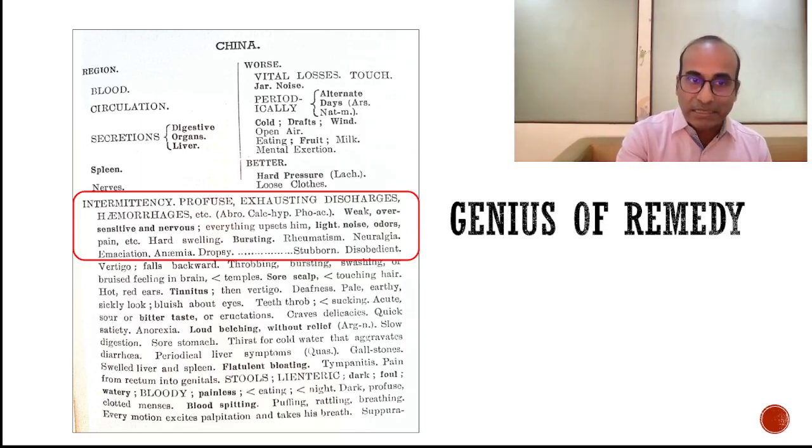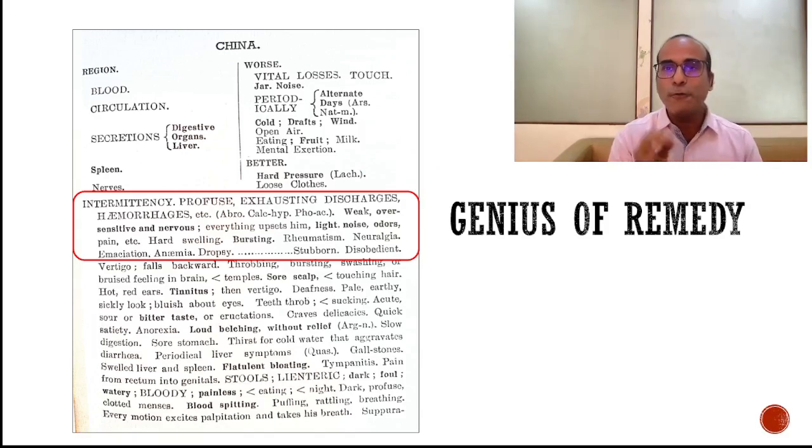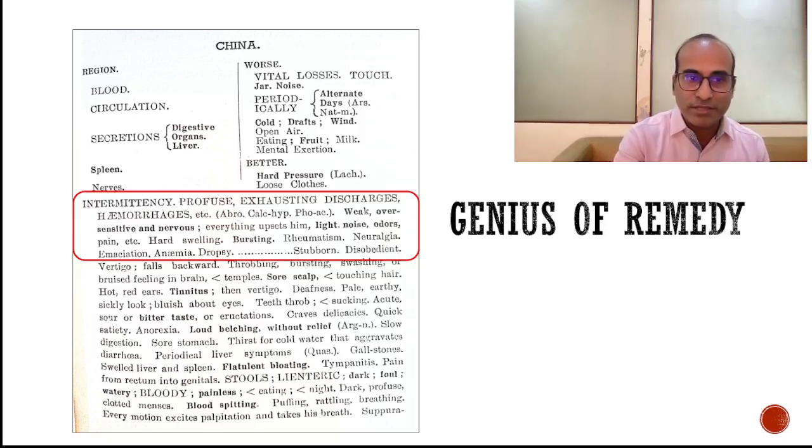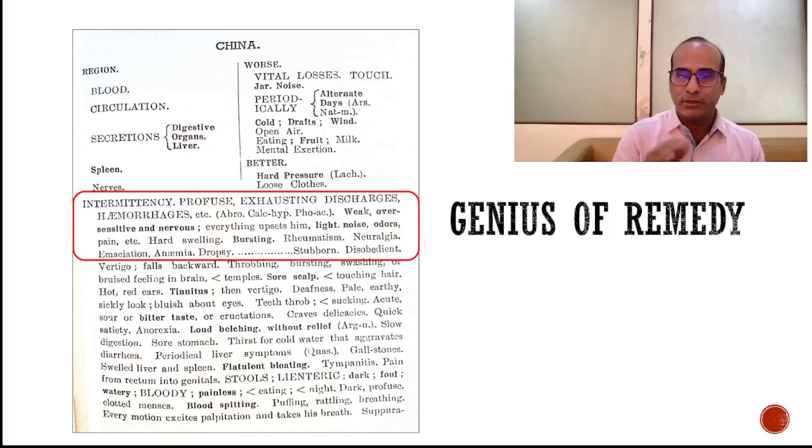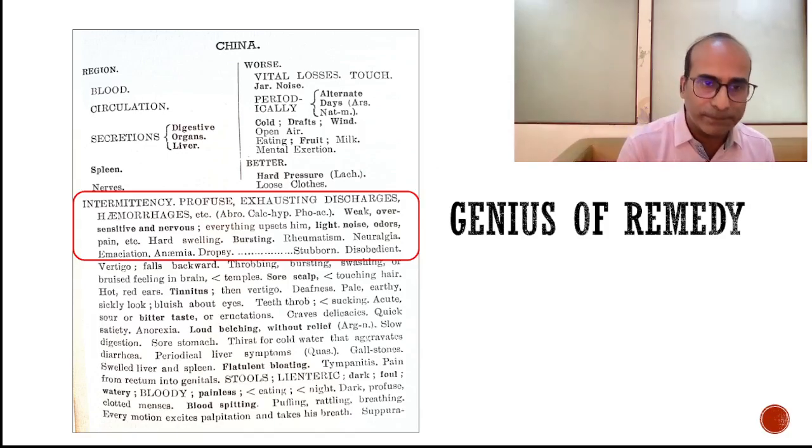Because of these exhausting discharges, the person becomes weak, prostrated, exhausted and oversensitive to everything. Everything upsets him: light, noise, odors, pain, etc. Etc means everything around him can disturb him: noise, pain, change of weather, temperature, draft of air.